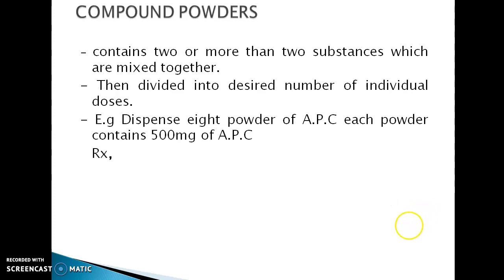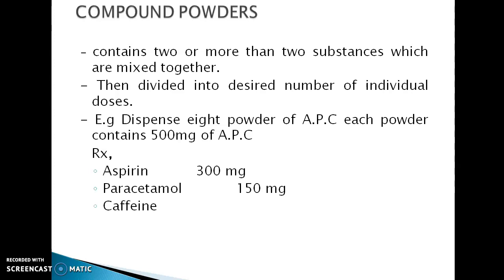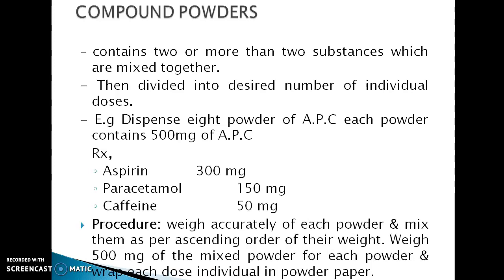Example: aspirin 300 mg, paracetamol 150 mg, caffeine 50 mg. Procedure: weigh accurately each ingredient and mix them in ascending order of their quantity, which gives 500 mg of mixed powder for each powder, and wrap each dose individually in paper.